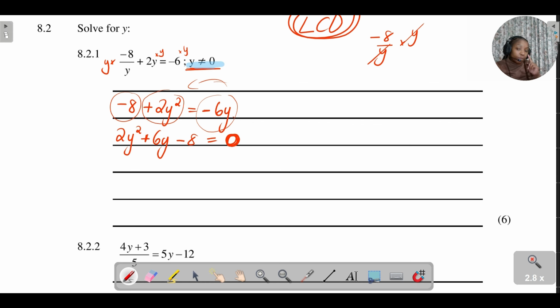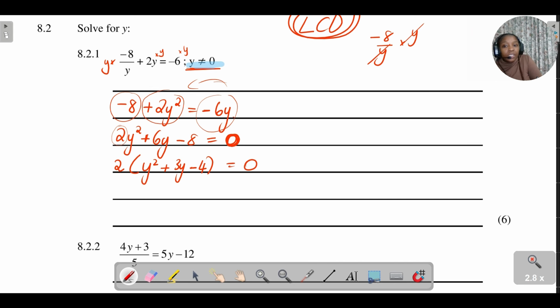Factorizing our trinomials. Remember, if you're factorizing a trinomial and you've got a coefficient for your x squared, y squared, or whatever variable squared, that is greater than 1, we first want to make that coefficient 1. So how? I'm going to just take out that 2. What am I going to be left with? 2y squared divided by 2 is y squared. Positive 6y divided by 2 is positive 3y. Negative 8 divided by 2 is negative 4, which is equal to 0.